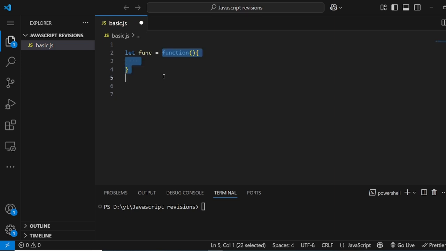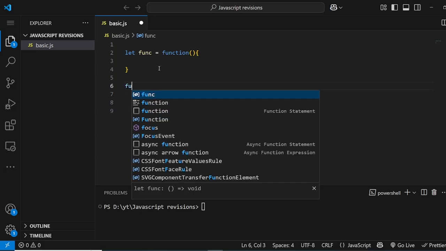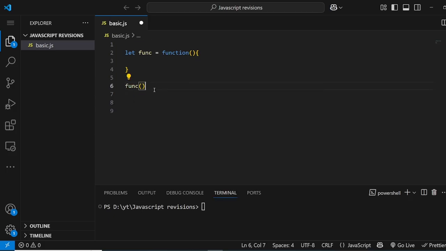So we store this function in a variable, and we can do it because JavaScript treats functions as first class citizens. Basically, we can do this, and it will work the same. This anonymous function we can store, and you can call it as you would call the normal function that we built the first way.